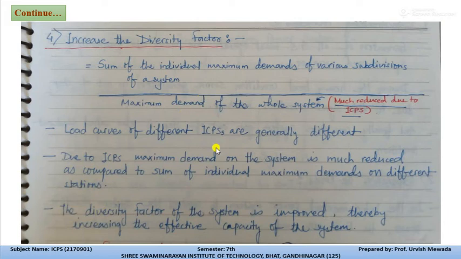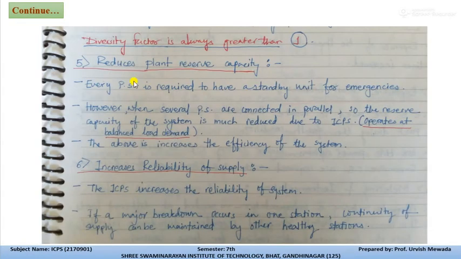Now the load curves of different interconnected power systems are generally different, and due to interconnection, the maximum demand of the system is much reduced. As this demand is reduced, we can increase the diversity factor, and the diversity factor of the system is improved, thereby increasing the effective capacity of the system. Okay, now the diversity factor is always greater than 1, and we can maintain it greater than 1 only because of the interconnected power system.